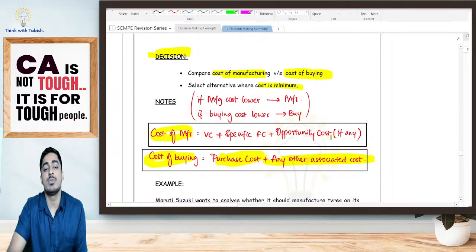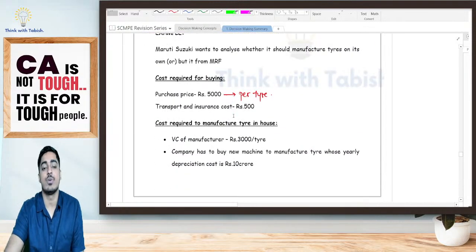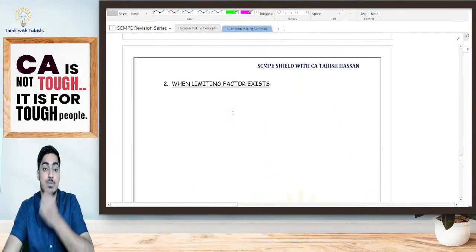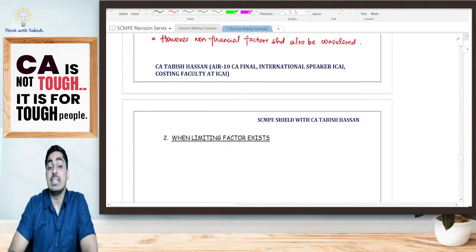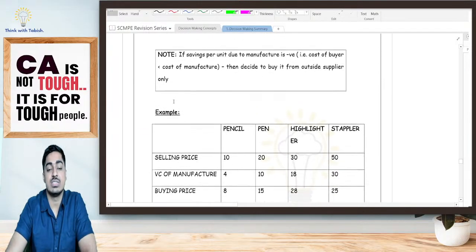You'll be having your variable cost, specific fixed cost, opportunity cost. Wherever it is less, go for that alternative. Is it clear, everyone? Yes, same thing is there. Now, how do we take a decision when limiting factor is existing? This is beautiful, students. Yes, if at all a question comes, it is going to be beautiful.